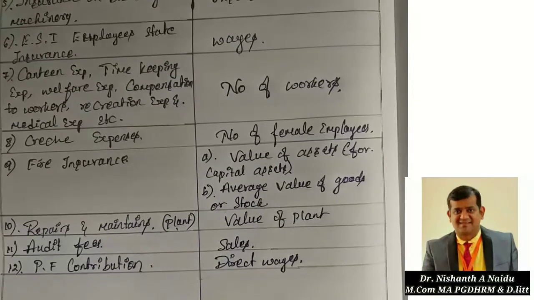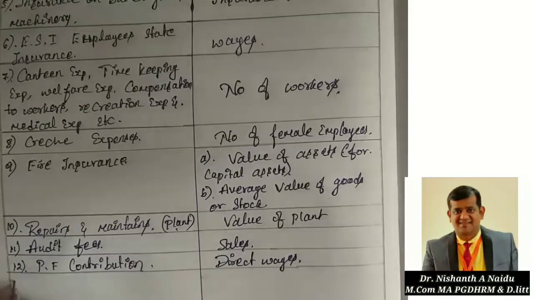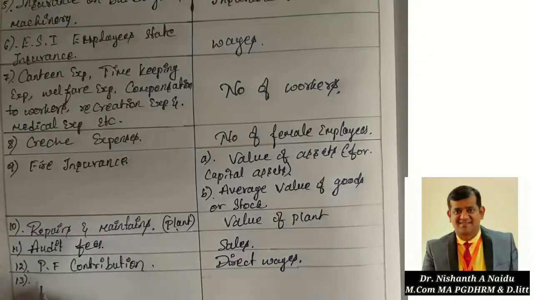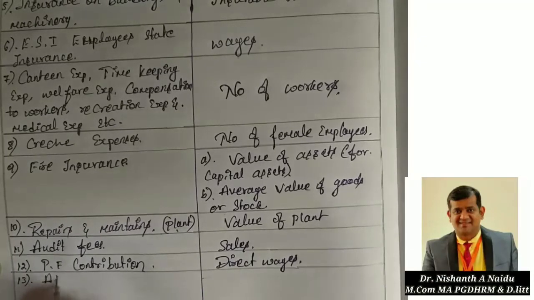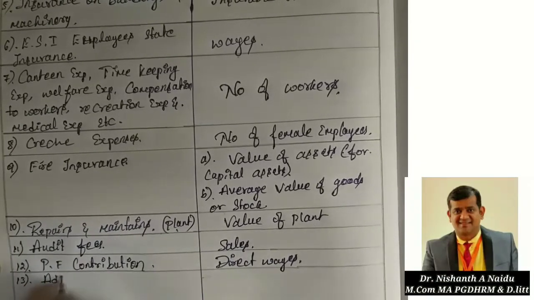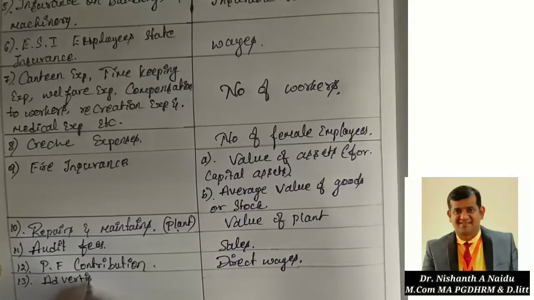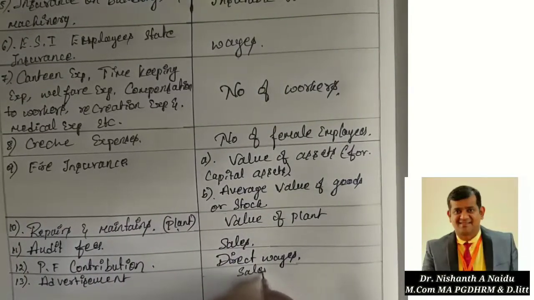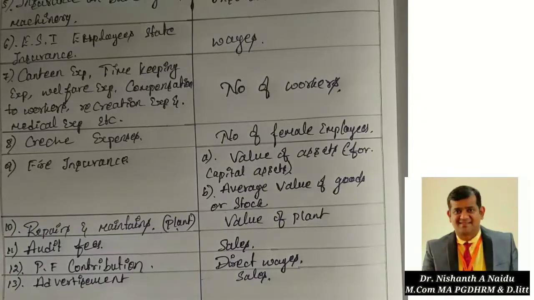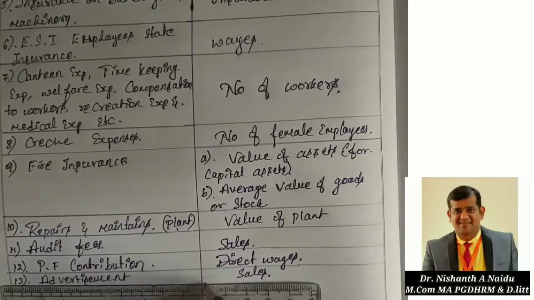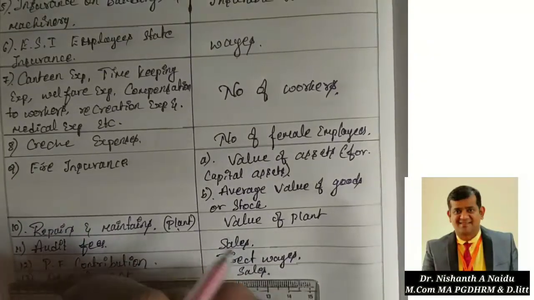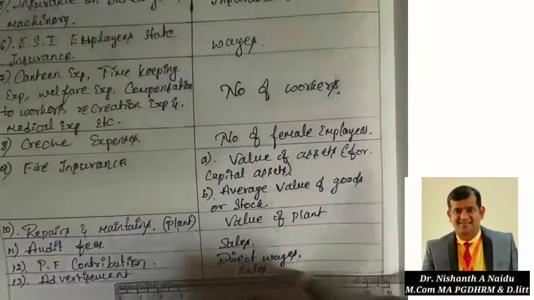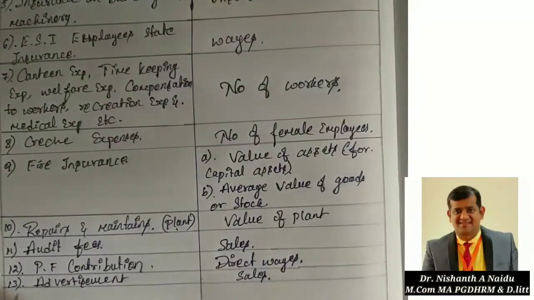Apart from this, we have a few more expenditures. The 13th one, advertisements. Advertisement, you all know, right? Advertisement is always apportioned on sales. You should not forget these points. If you don't know the basis, then you cannot solve.